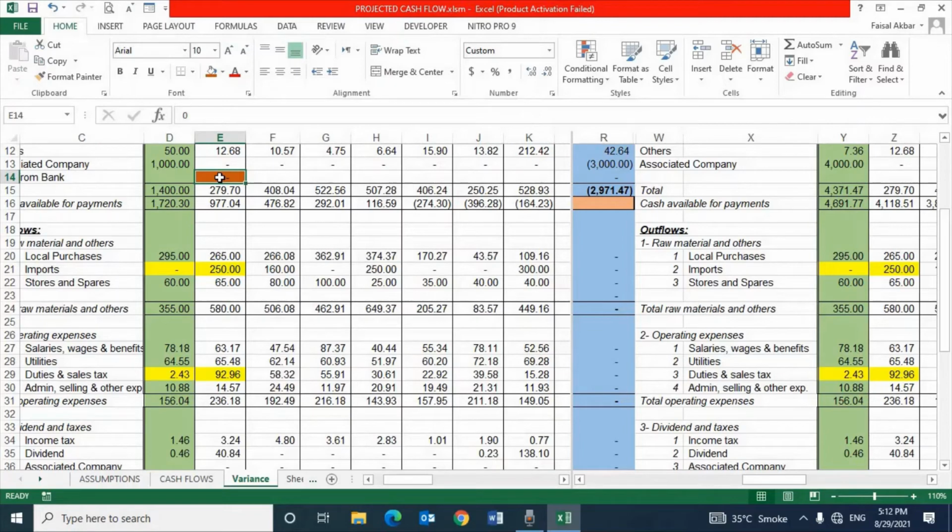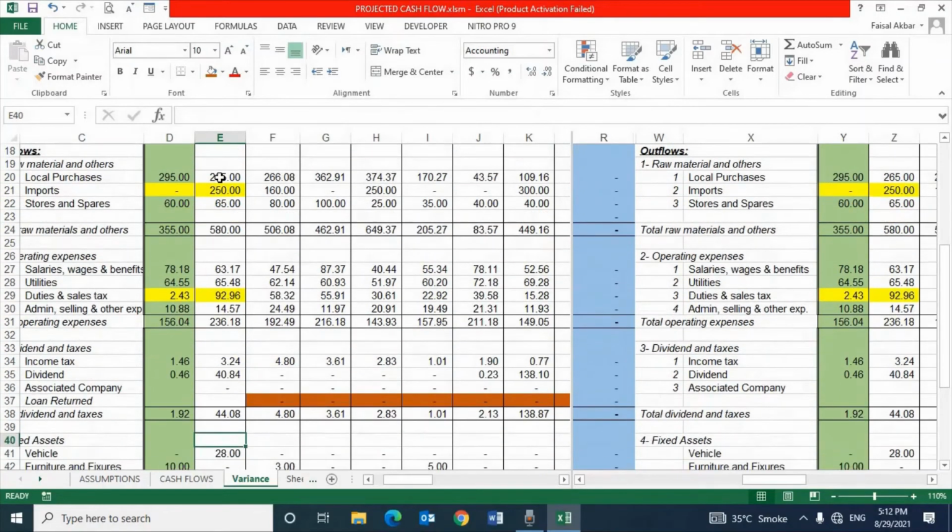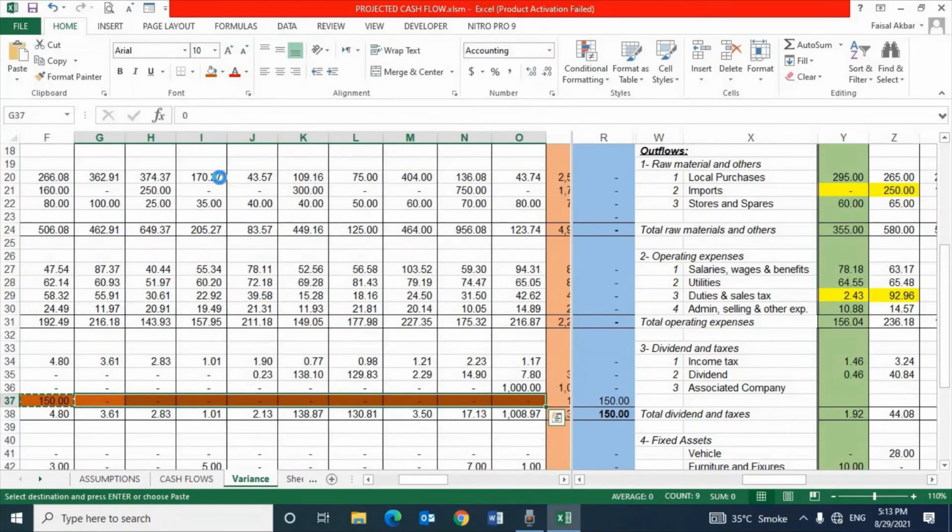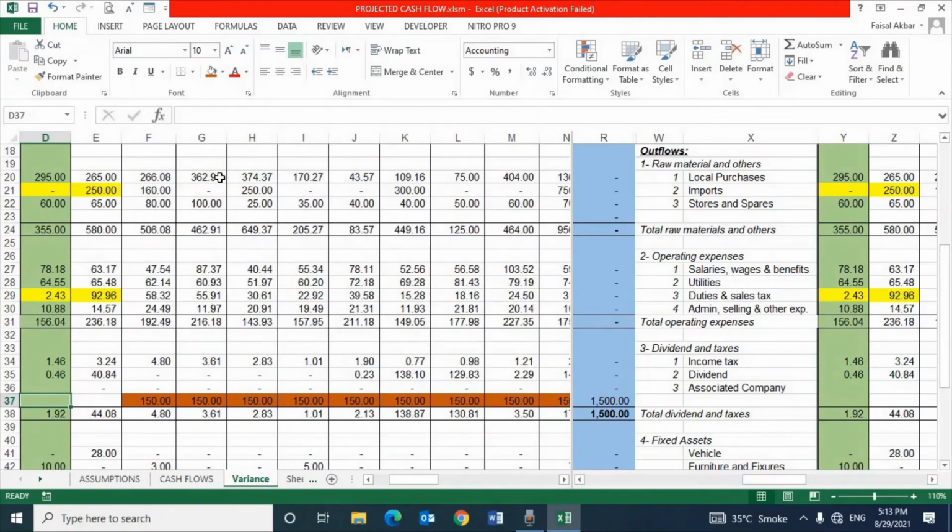A point to note is that we acquired a loan of rupees 3000 Ks in February 2021. Once we update the inflow and outflow, because we will be paying 150 Ks per month for next periods, 1500 Ks will be repaid till December 2021 in 10 months.